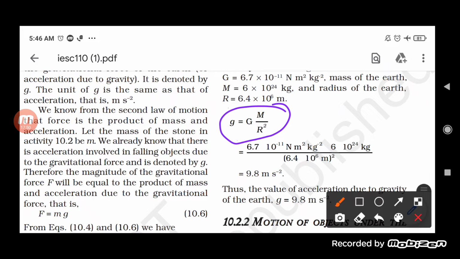When we simplify all of them, students, we get the value 9.8 meter per second square. So this is how we get the value of the small g, and the acceleration due to gravity of the earth is represented as 9.8 meter per second square. While solving questions, many times it is also written as 10 meter per second square.